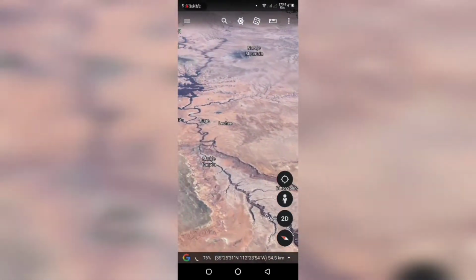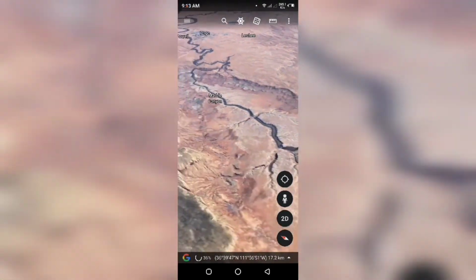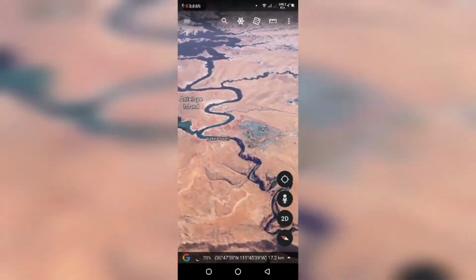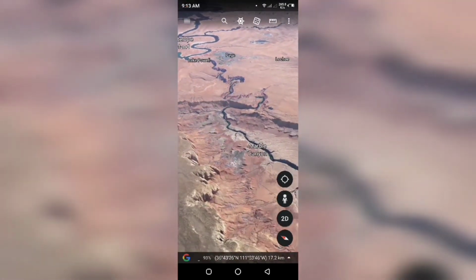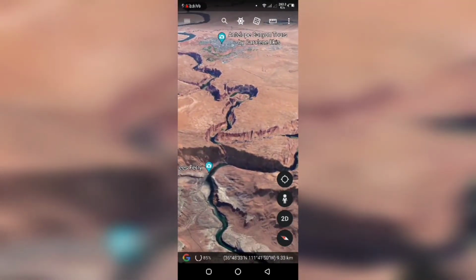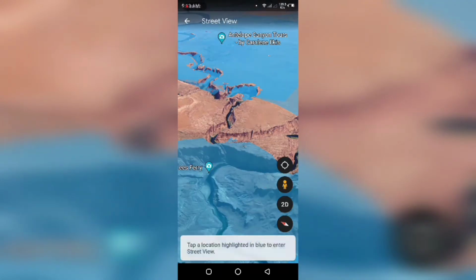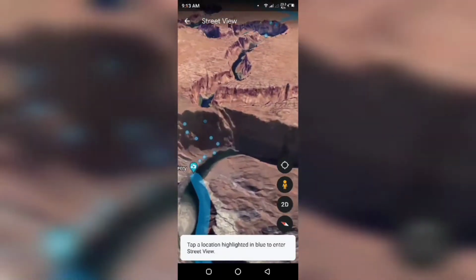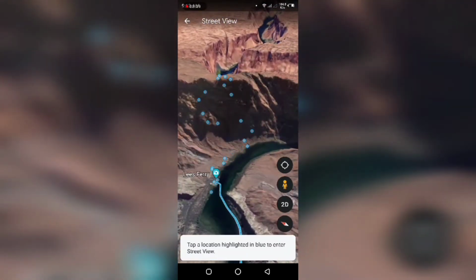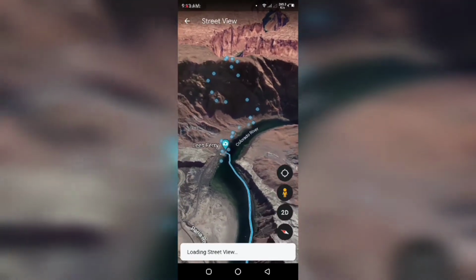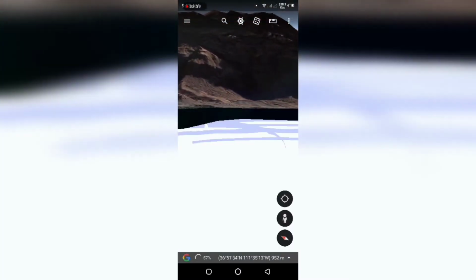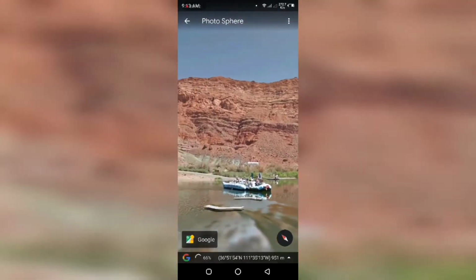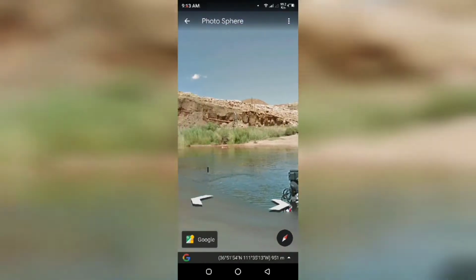You can see the beautiful rocks from the top view of the Grand Canyon. They look really beautiful. Almost every type of rock is found here. You can find igneous rocks, sedimentary rocks, or metamorphic rocks. You can see the small spheres and the blue line. You can go to them and have a beautiful visit, a beautiful tour of this place.